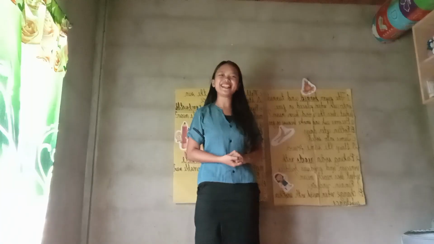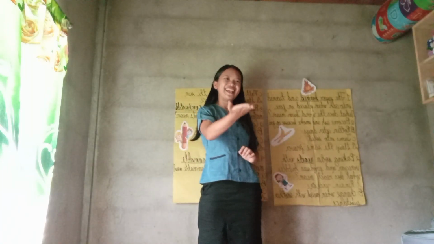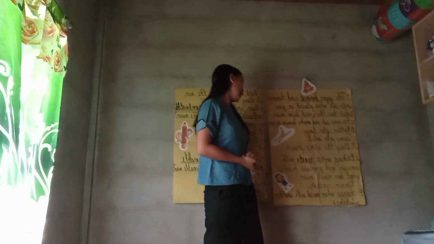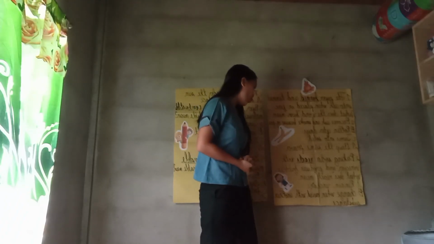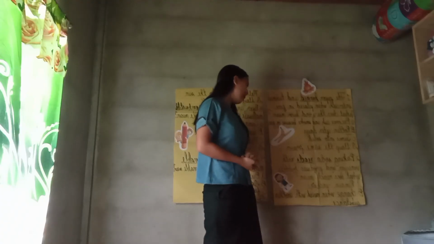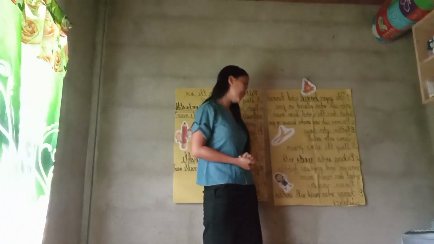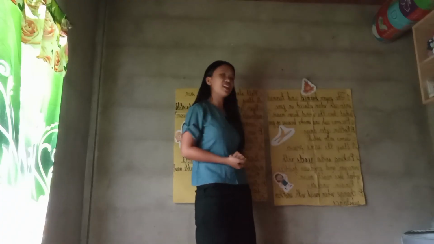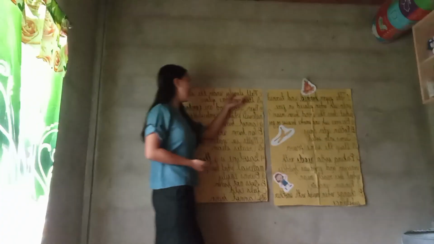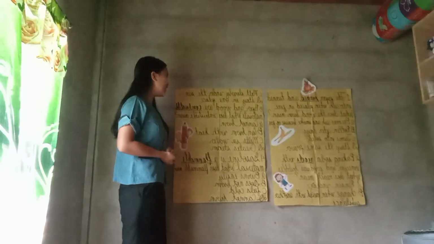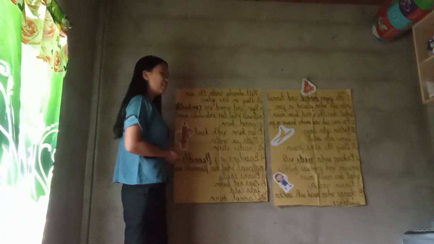Who can read and answer number 2? Yes? Baking soda reacts with vinegar and produces bubbles. What does react mean? Letter A, remain the same. Letter B, change when mixed with another substance. Letter C, melt slowly under the sun. And letter D, stay in one place.